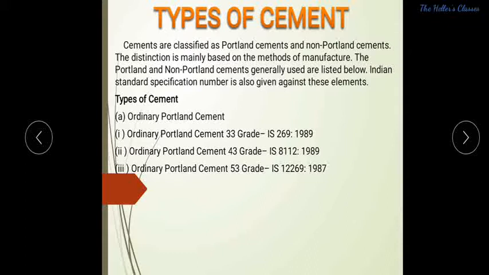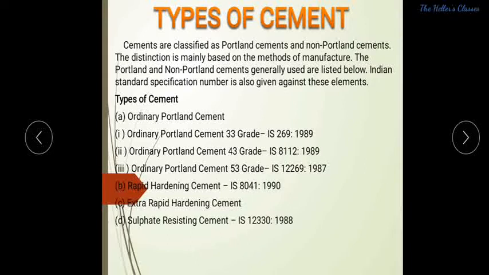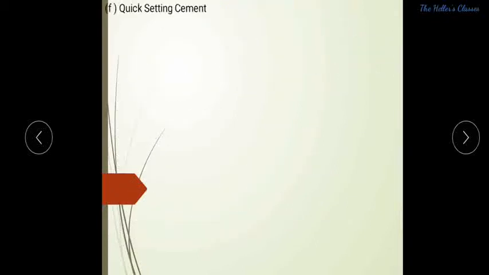Basically we have three types of grades: 33 grade, 43 grade and 53 grade. For each and every grade of cement we have a different IS code for reference. Through these codes we can refer to and check the properties of these cements. Next is the rapid hardening cement, similarly extra rapid hardening cement, and sulfate resisting cement of IS 12330. Portland slag cement, IS 455, is the codal provision for slag cement.